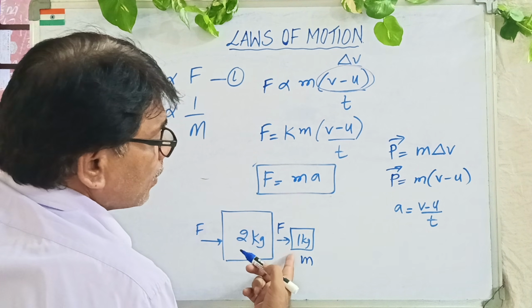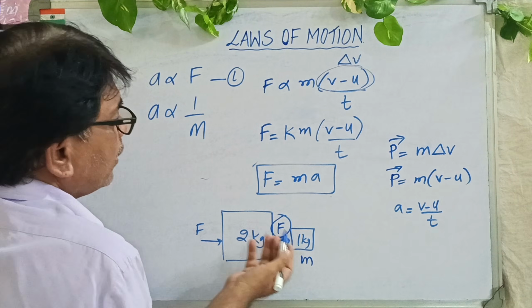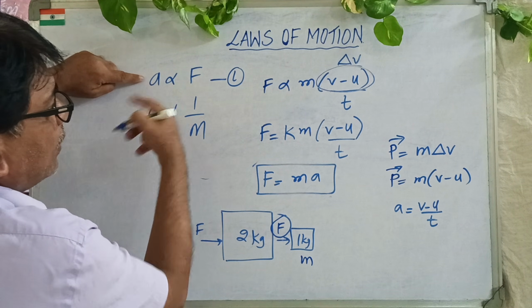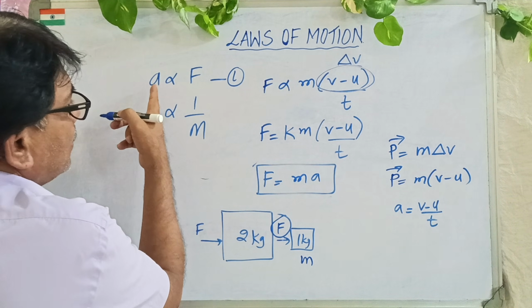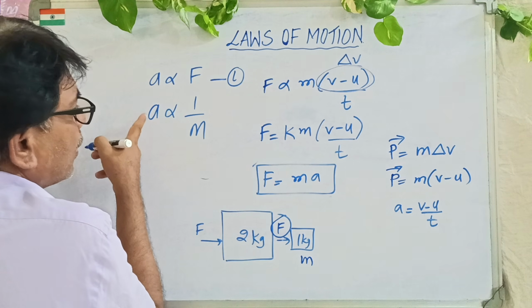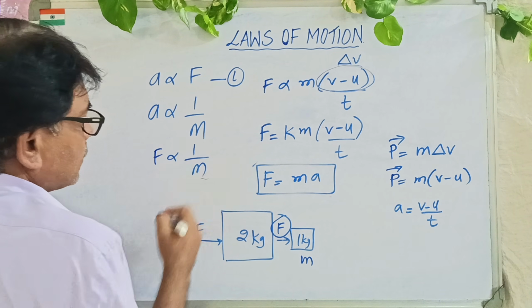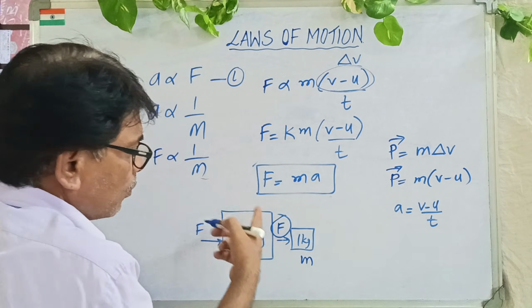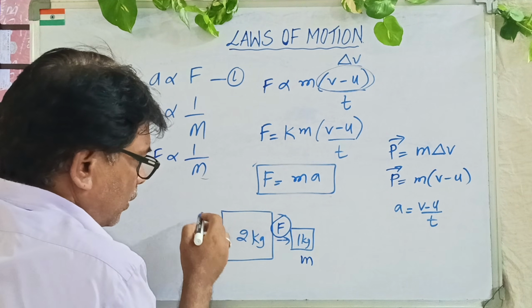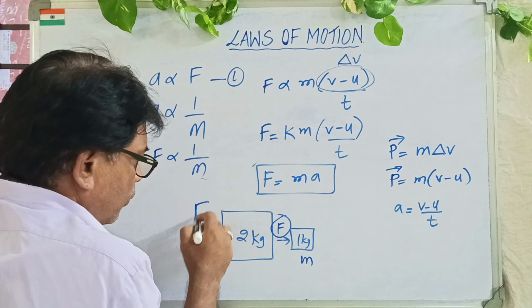But what did I speak about here? Force. Acceleration is directly proportional to force. That means if you write here acceleration or F, it means the same. F is inversely proportional to mass. If the mass is more and you want the same acceleration, then your force has to double, force has to increase.